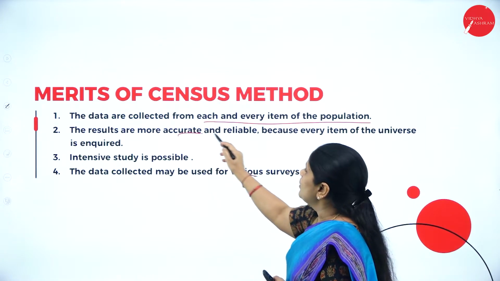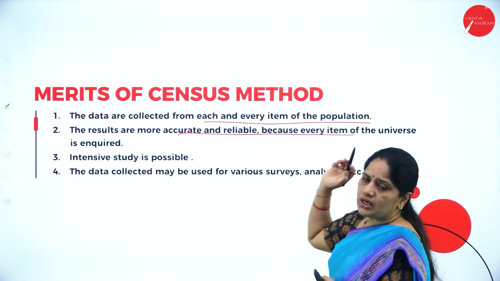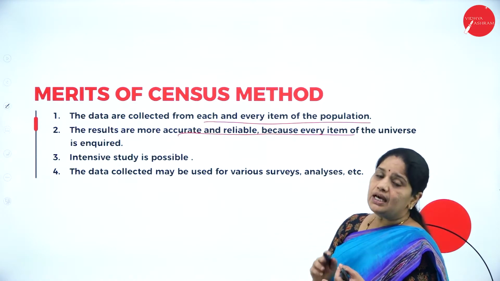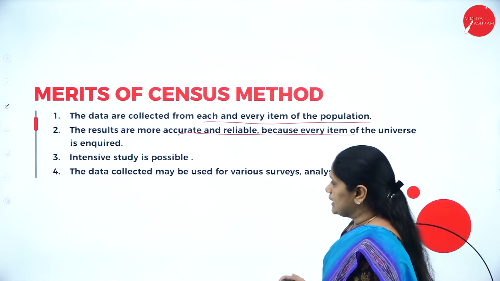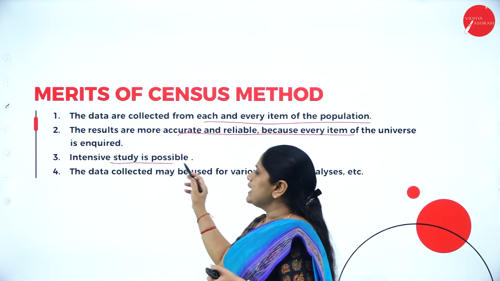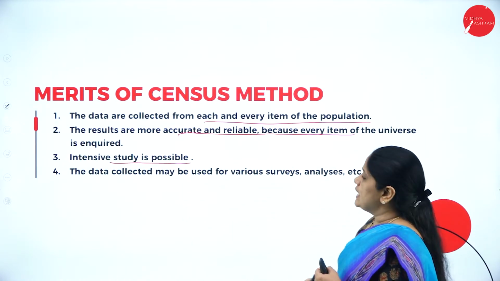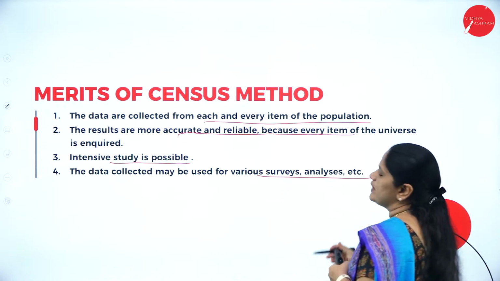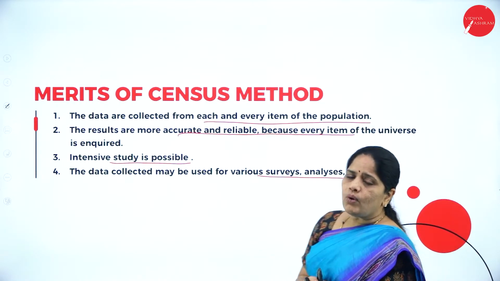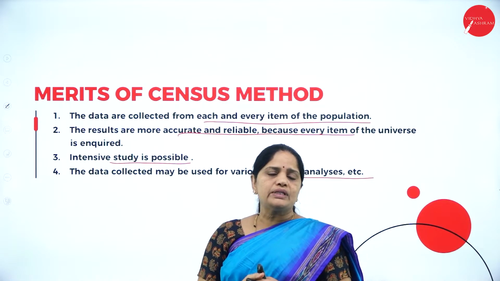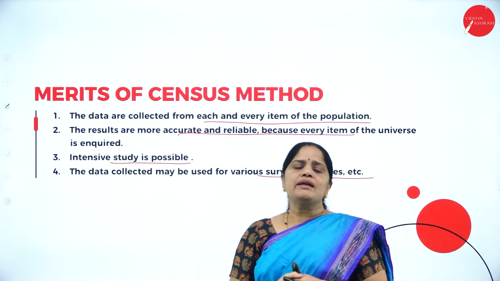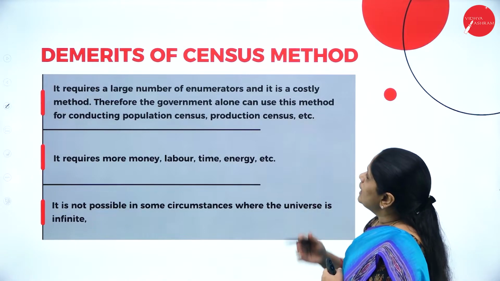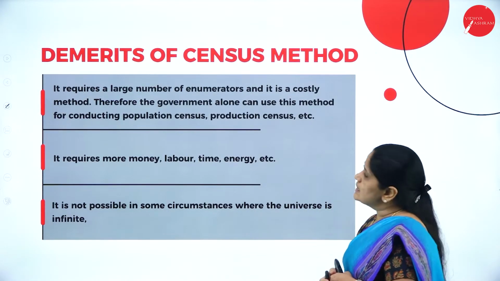The results are more accurate and reliable. When you are collecting information from each set of population, the results are more accurate and reliable. Then, intensive study is possible. You can have an in-depth study of the population. The data collected may be used for surveys and analysis. Whatever data you collect through this census can be used for further surveys and analysis. Then, what are the demerits of the census method?